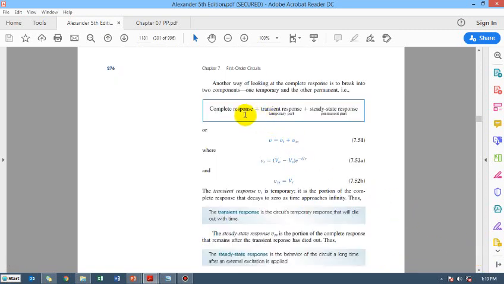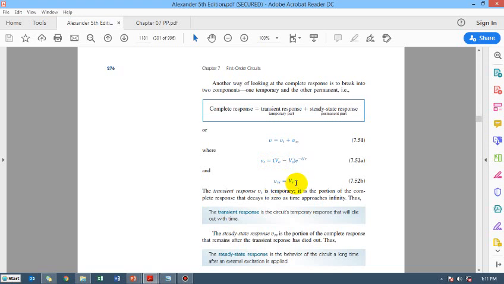So the complete response is equal to the transient response plus the steady response. Transient response is Vt, and the steady response is Vs. Transient response is all the response that involves e raised to power minus t over tau, the exponential. And Vs is the supply voltage.